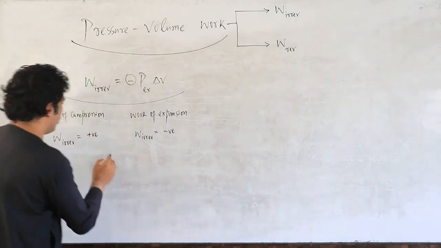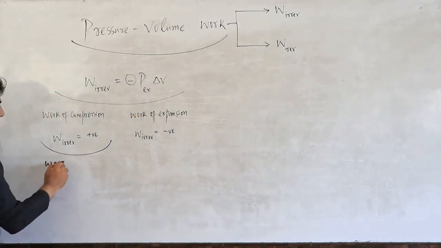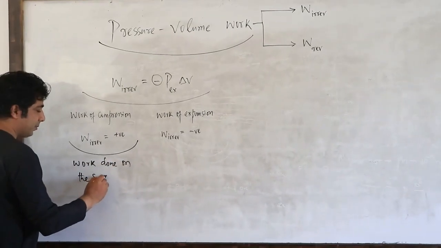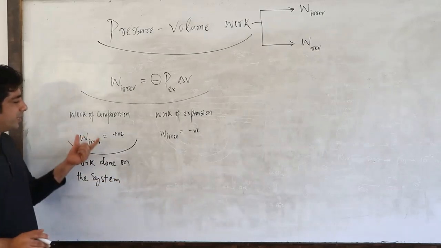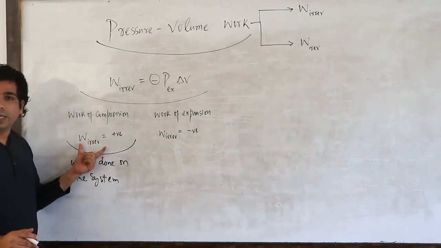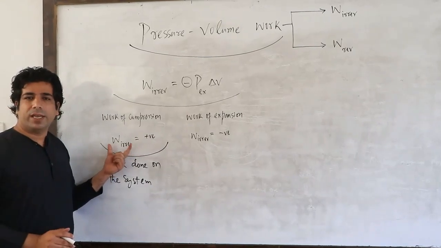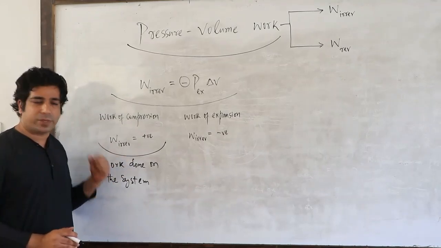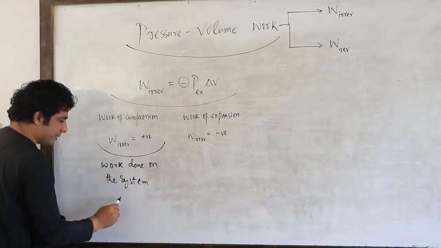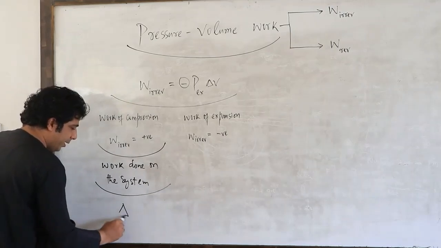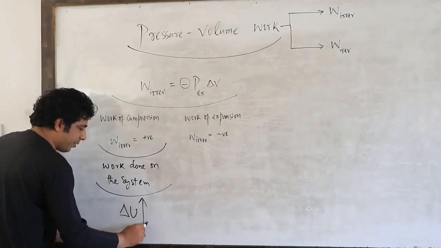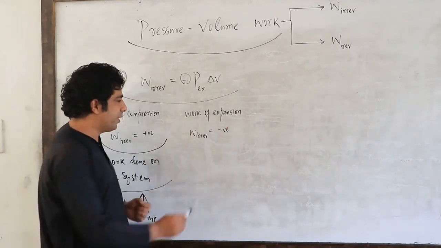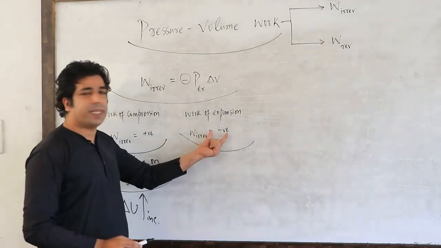So work done on the system is positive, because when work is done on the system, internal energy of the system will increase. Remember that particular point. And now work of expansion, it's coming out to be negative.